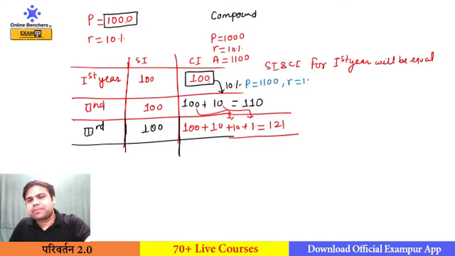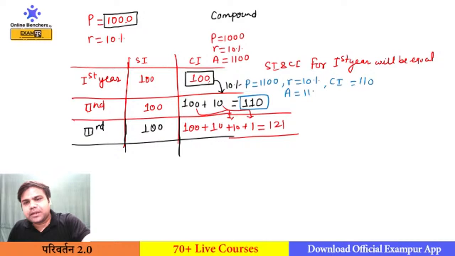Now 1100 is your principal. Rate of interest is 10%. So what will be the interest? CI is equal to 10% of 1100, which is 110. So in the second year, you are getting 110 rupees as your interest. Now what will be the amount for the second year? 1100 is your principal, 110 is your interest, so 1210 will be your amount. Now this amount will be the principal for the third year. That is why you are getting 10% of 1210, which is 121.